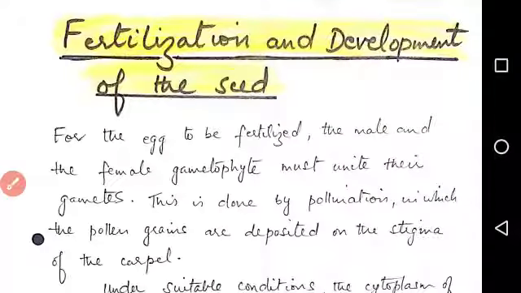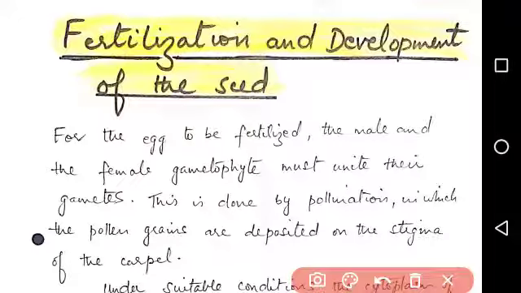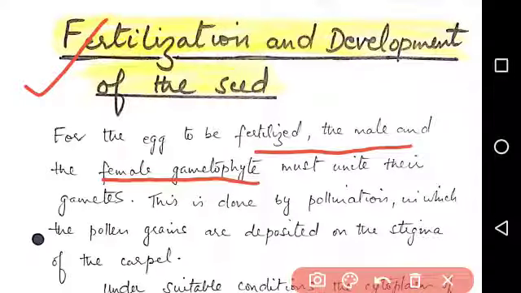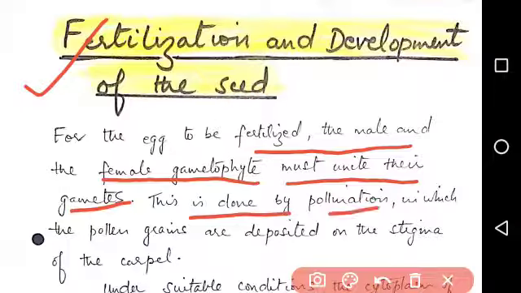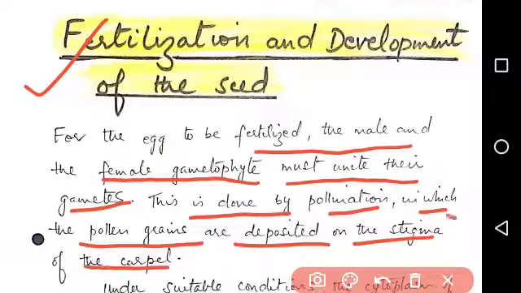The next topic is fertilization and development of the seed. For the egg to be fertilized, the male and the female gametophyte must unite their gametes. This is done by pollination, in which the pollen grains are deposited on the stigma of the carpel.